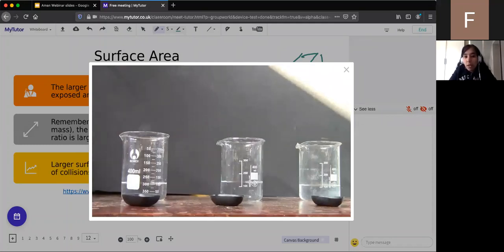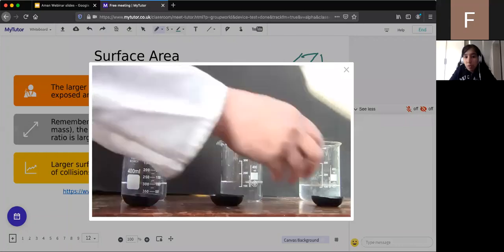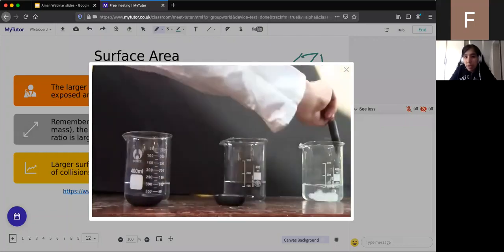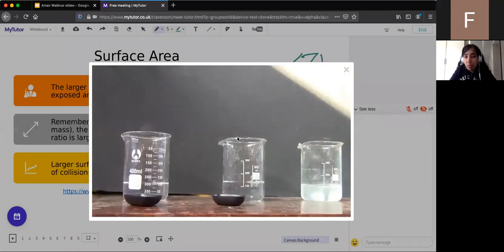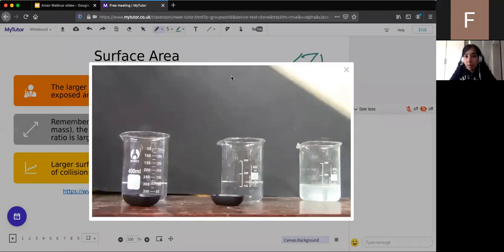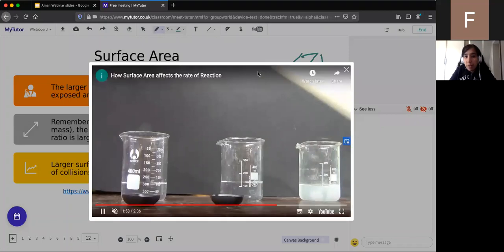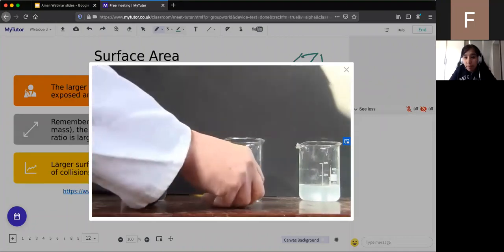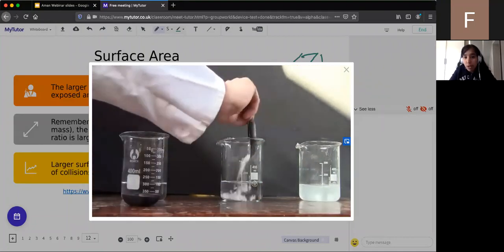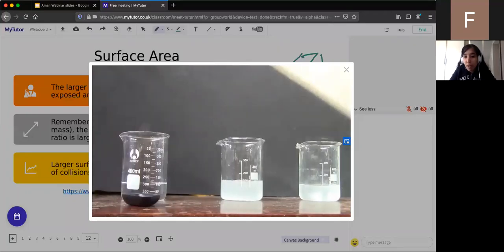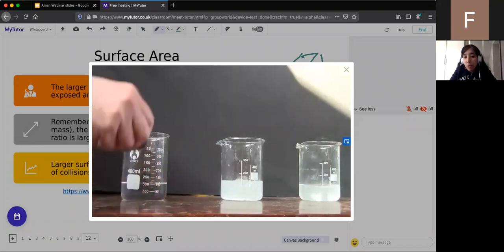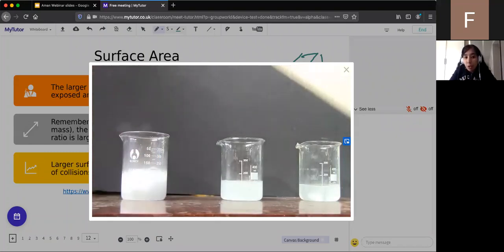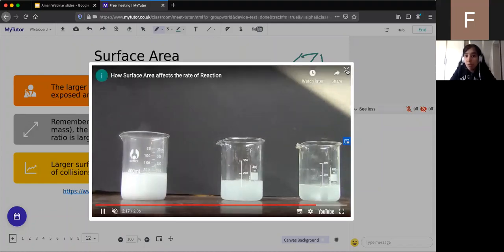So now he's going to add the third one first, so the slowest one first. And there you go, you can see that the rate of reaction is quite slow. Just to say, the mass will always stay the same. If we look at the second one there, the reaction's quite slow, but it's faster than the first one. So you will always use the same mass of calcium carbonate and the same volume of hydrochloric acid. So you can see how fast that reaction is there. So the first beaker was the fastest reaction.